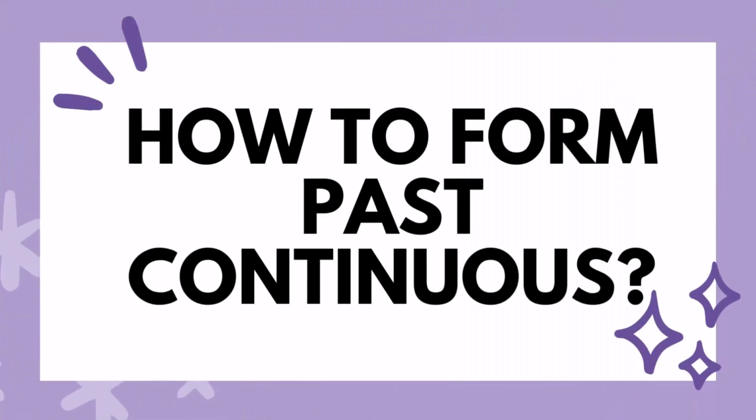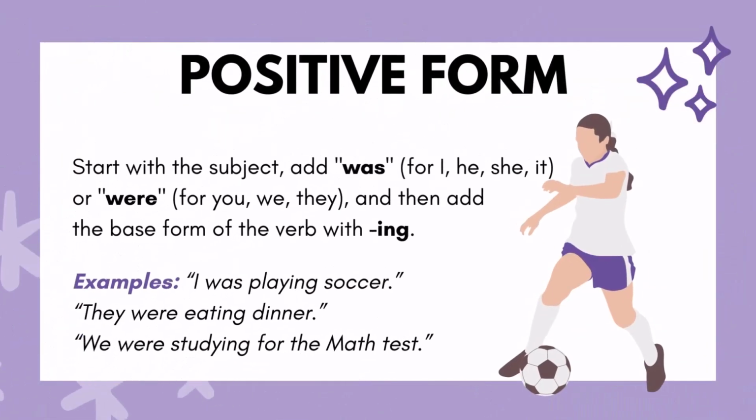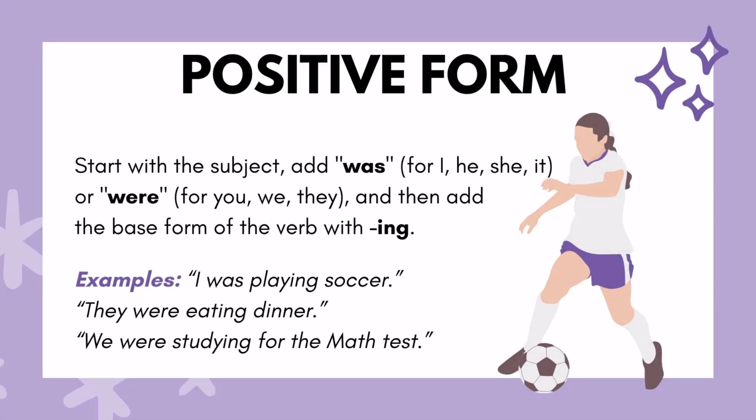How to form past continuous. Positive form. Start with the subject, add was for I, he, she, it, or were for you, we, they, and then add the base form of the verb with ing. Examples: I was playing soccer. They were eating dinner. We were studying for the math test.